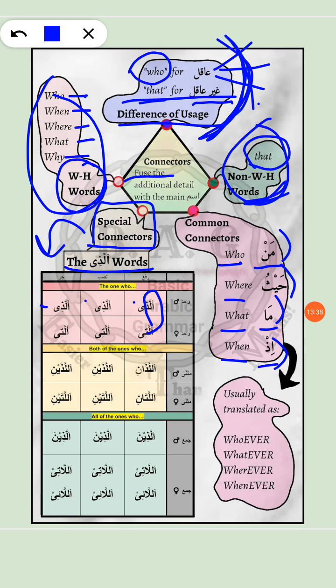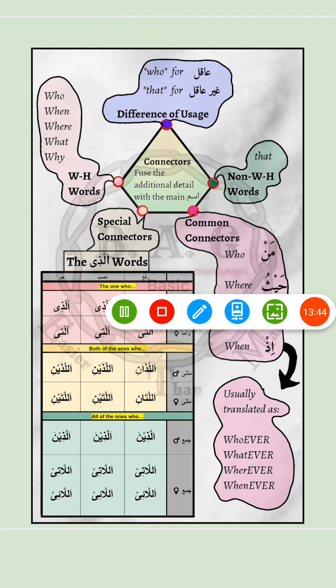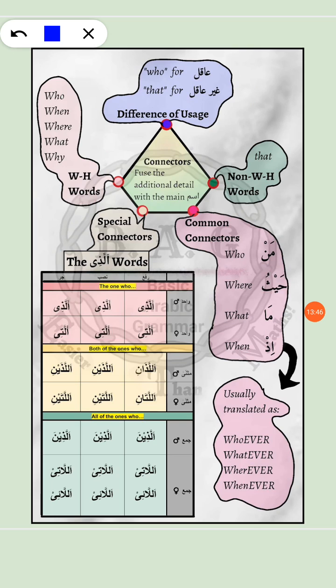Remember their meanings. And the interesting thing is that they are usually translated as ever. So you just add ever to them: whoever, whatever, wherever, whenever. So it adds a kind of stress to it.